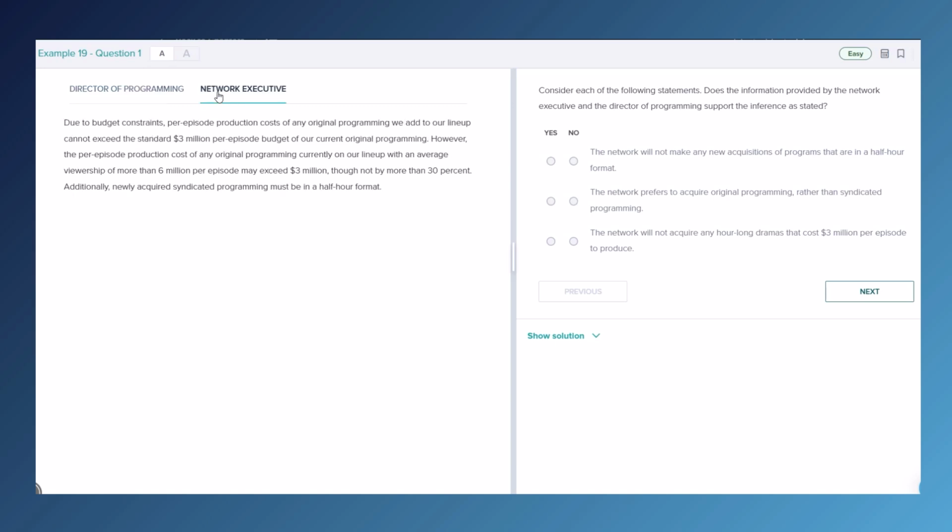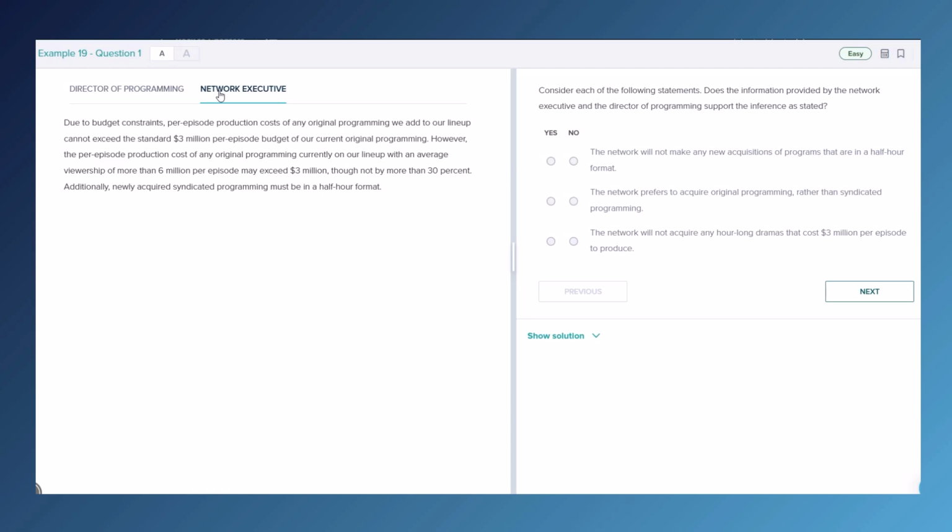And the network executive says, due to budget constraints, per episode production costs of any original programming we add to our lineup cannot exceed the standard $3 million per episode budget of our current original programming. However, the per episode production cost of any original programming currently on our lineup with an average viewership of more than 6 million per episode may exceed 3 million, though not by more than 30%. Additionally, newly acquired syndicated programming must be in a half-hour format. So now we know roughly where the information for each person is.